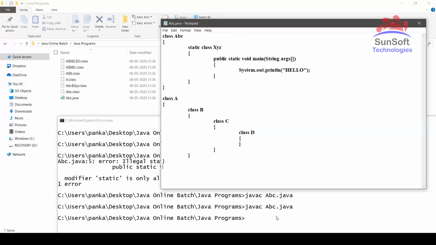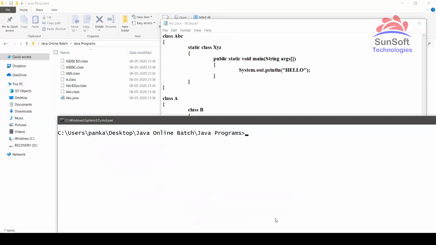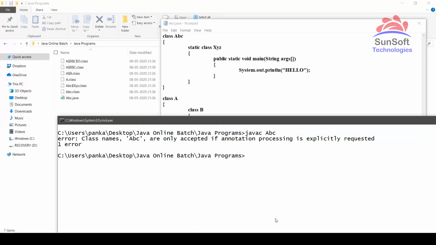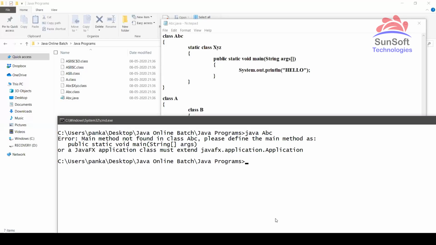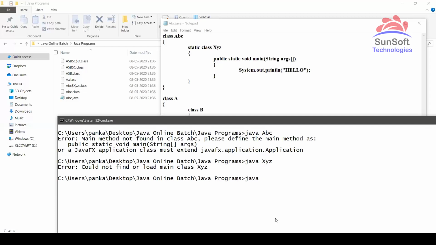Okay, see, in that case, now check out. If I say Java ABC, I will not get output. See, error. Okay, it's not working. Sorry, Java ABC. Yeah, so see error. It is saying main method not found in ABC. But I have ABC dollar XYZ. Now if you type XYZ, then also error because there is no XYZ dot class. So you have to type Java ABC dollar XYZ and then press enter, see the output hello is coming.